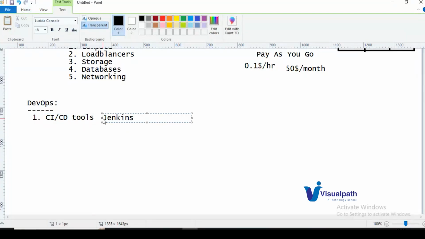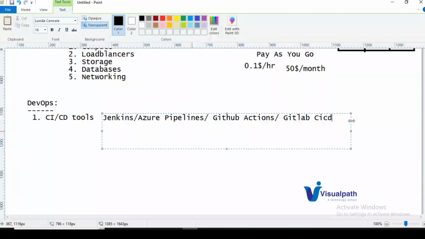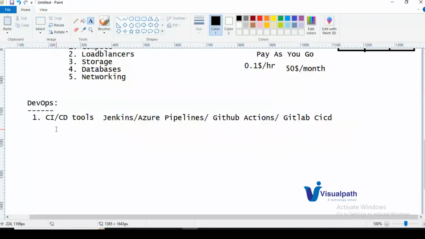The popular tool is Jenkins. Then there are Azure Pipelines, GitHub Actions, and GitLab CI/CD. These are the popular tools we can use to achieve the CI/CD practice. So what does CI/CD mean? Continuous integration and continuous deployment.